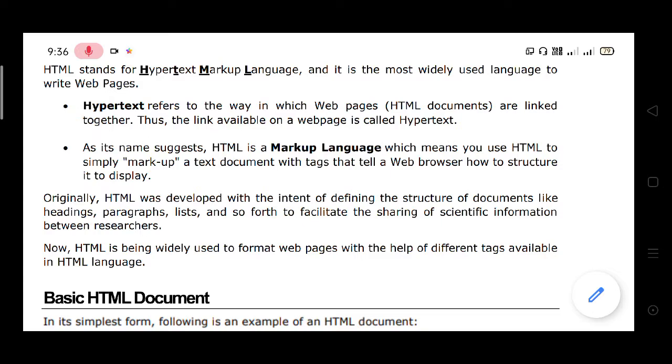Then we open it by browsing the Notepad file in a web browser, and the HTML document is converted into a web page.